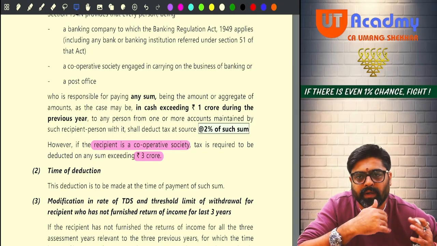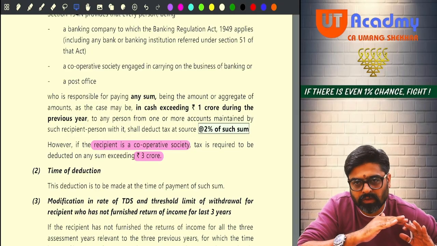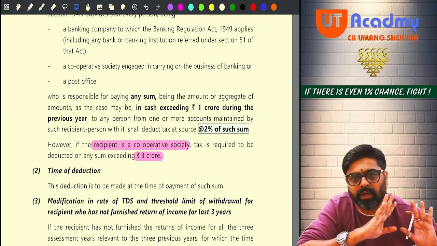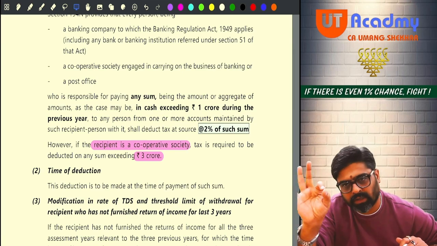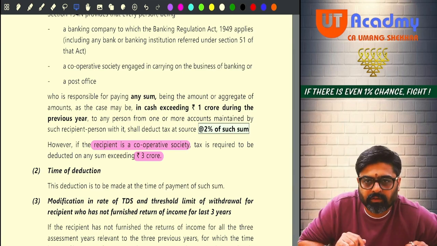So don't forget to reduce this amount of TDS from your total tax liability. Even if you have not shown this TDS as your income, still take the credit of this TDS.